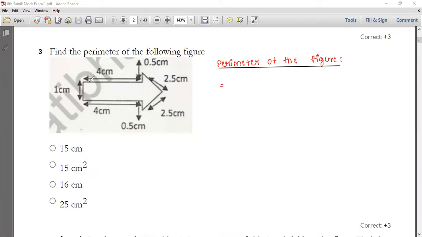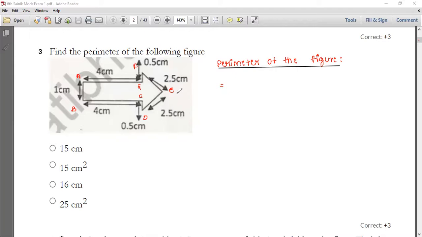They have not given the names, so for our better understanding we start writing the names. Let this be A, this B, C, D, and this E, this F, and this G. So we have just named it first.